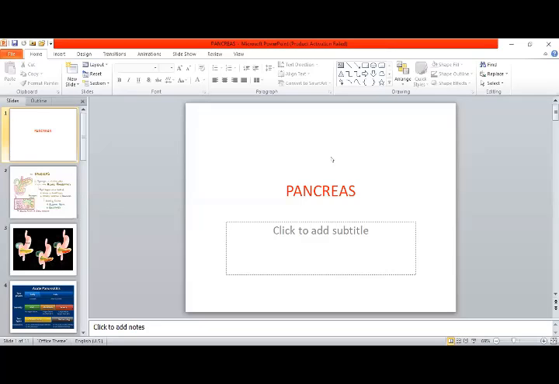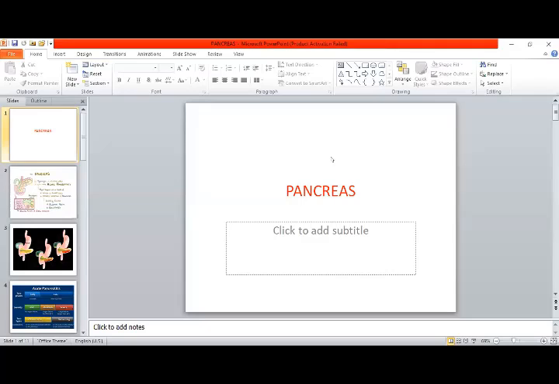Trypsin is an enzyme, but this is for cases of CA carcinoma, and amylase and lipase are diagnostic for acute pancreatitis. Trypsinogen is also there, but this is not of so much significance. Its level remains high for 48 hours. But amylase and lipase go up, and after 12 hours they decline. So these are more diagnostic as compared to trypsinogen.